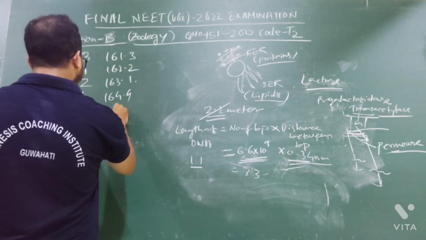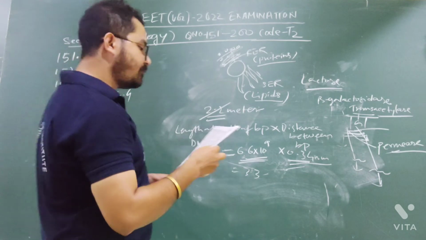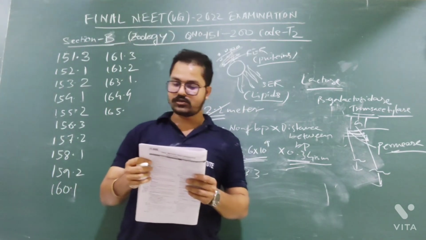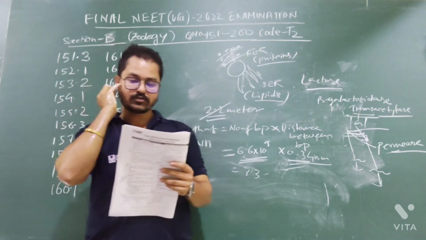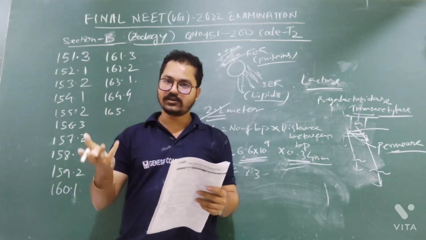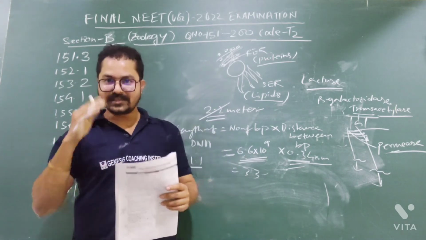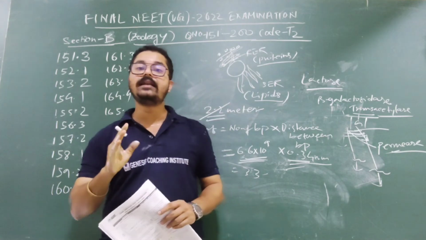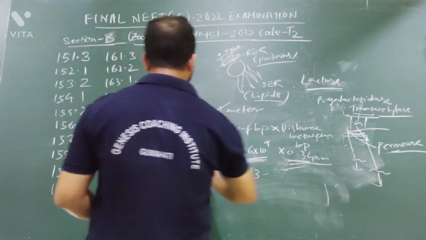Question number 165. Which of the following is not a connective tissue? Option number 1, adipose tissue. Option number 2, cartilage. Option number 3, neuroglia. Option number 4, blood. Blood is a liquid connective tissue, all of us know. Cartilage is also a connective tissue. Adipose tissue is also a connective tissue. Neuroglia is not a connective tissue.